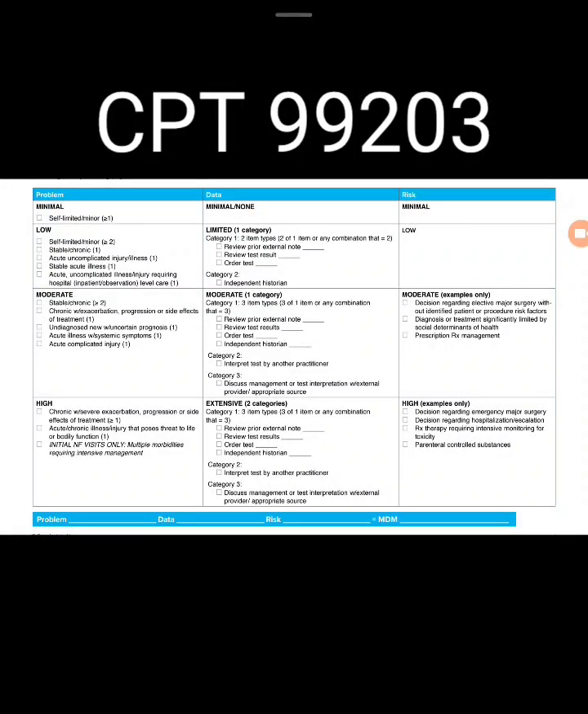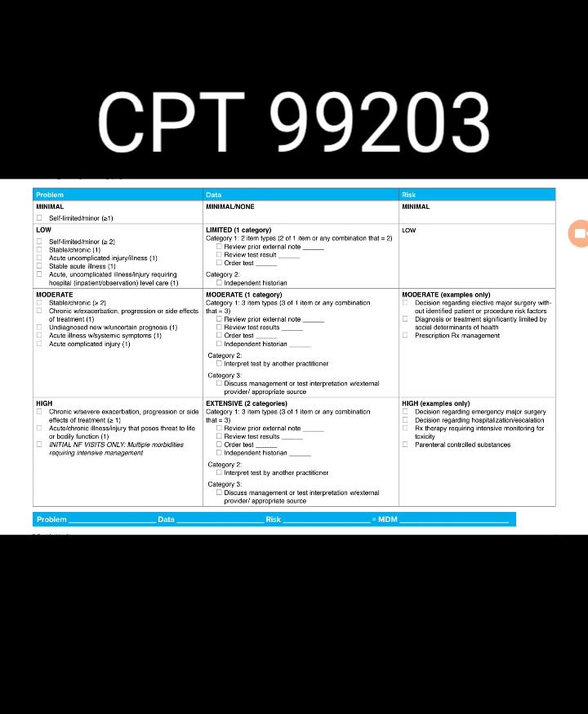In this video, we are going to look at CPT code 99203 of a new patient, low medical decision making. So again, we look at the problem addressed for a 99203, and that is going to be two or more self-limited problems or one stable chronic illness or one acute uncomplicated illness or injury.